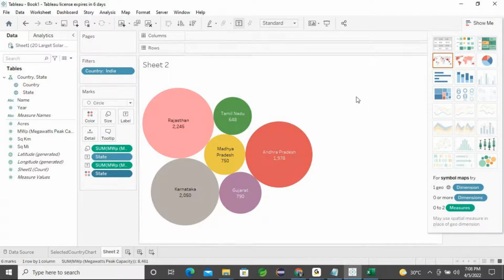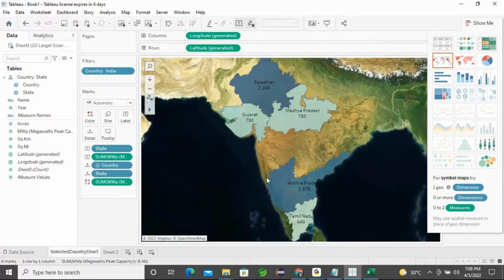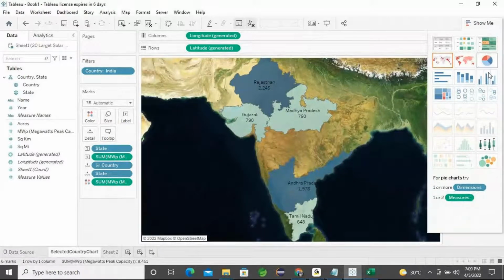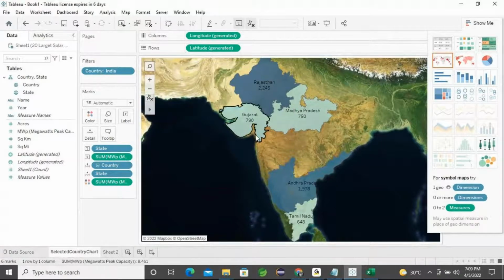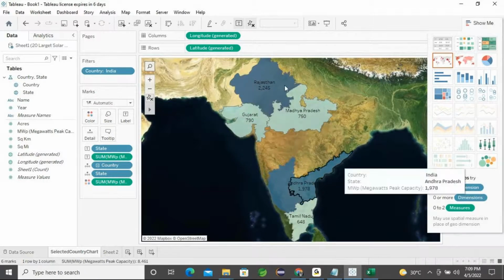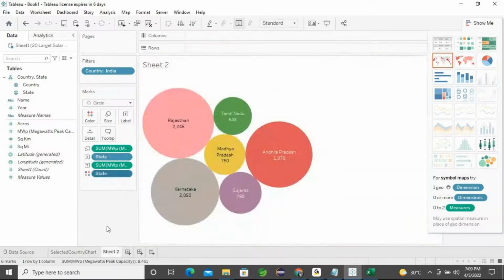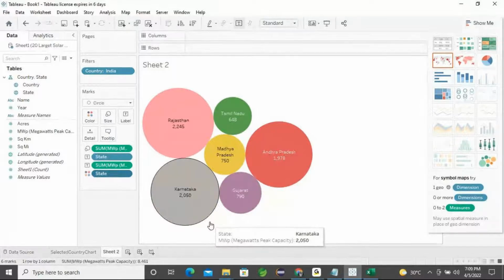This is for the states, wherever the locations of the solar energy are, we can make it a point. And if you want, you can present it in different charts, in bar charts also. For my concepts, this is much clear. And in sheet 2, there is one more presentation, bubble-wise. So chart-wise we can make it clear.